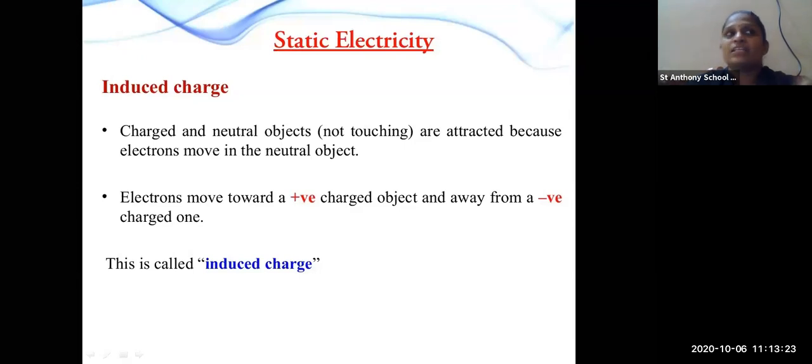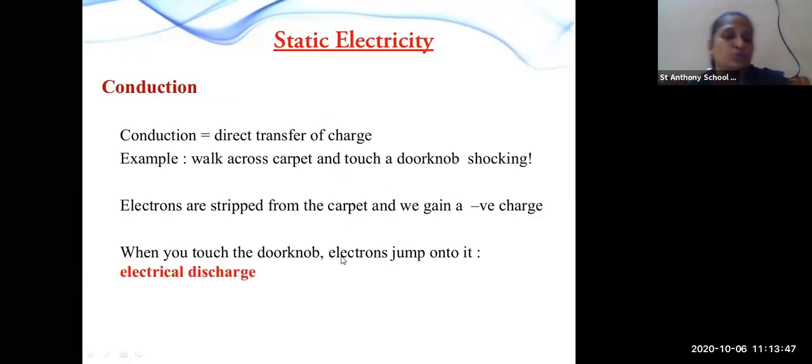You have seen that the same charges repel each other, while the opposite charges attract each other. So when electrons are attracted toward the positive charge and run away from the negative charge, this is called induced charge.